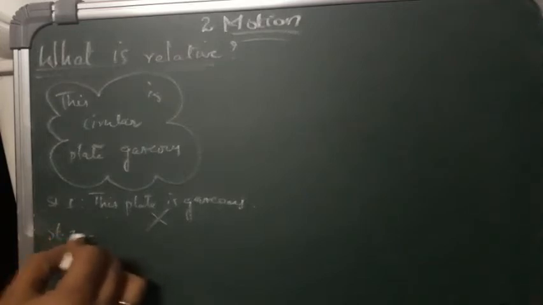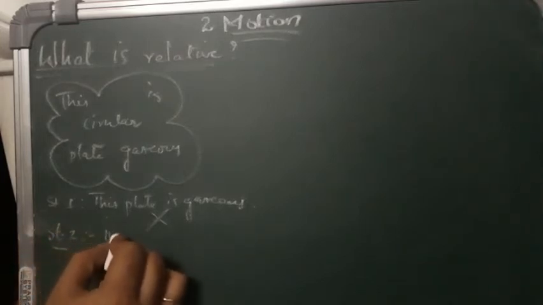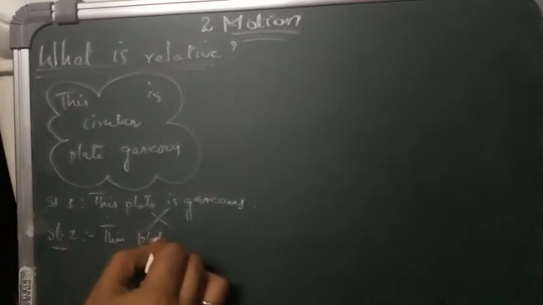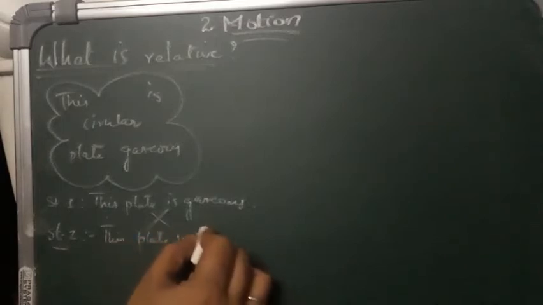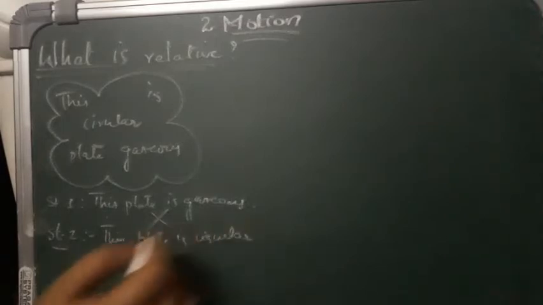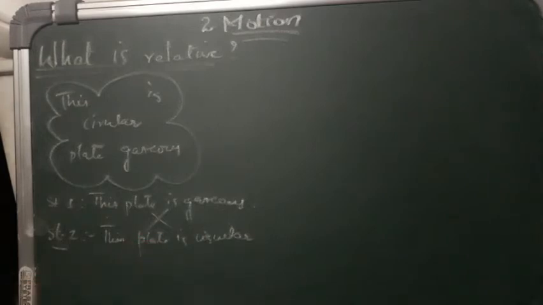If you go with the second statement, this plate is circular, this makes sense, isn't it? This shows that the plate is circular. This means that there is some relation in the statement.